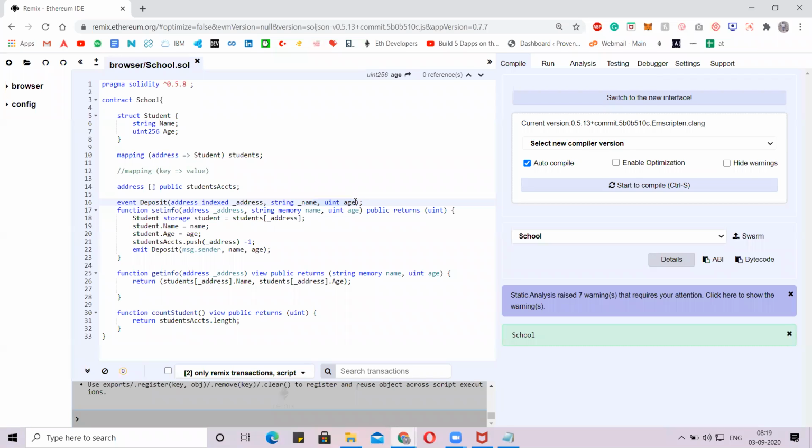If we want to call them externally, at any time while the contract is on the blockchain, we can get the details, the arguments which are passed into the event. Event is where we are passing the arguments, emit is where we make sure that the data is emitted, triggered out. Okay, is that clear, guys?